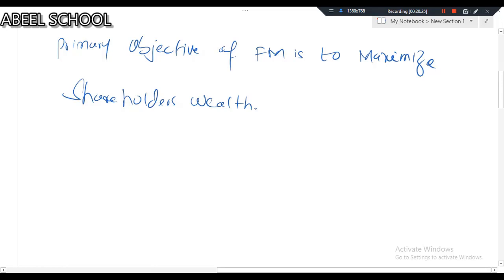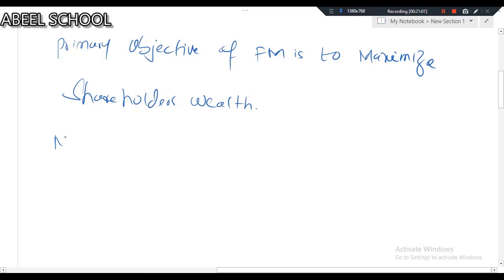Simply, if the market value of equity is increasing, then shareholders' wealth will increase. If the market value of equity is decreasing, then obviously shareholders' wealth will decrease. So let me repeat, it is universally acceptable. By calculating the market value of equity, we can measure the wealth of shareholders. Now the question is, how do we calculate the market value of equity?